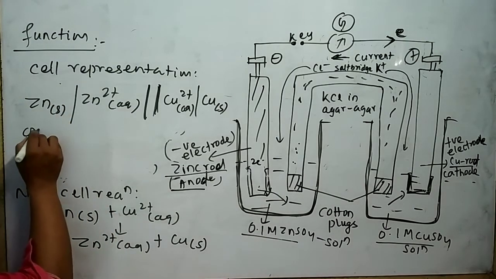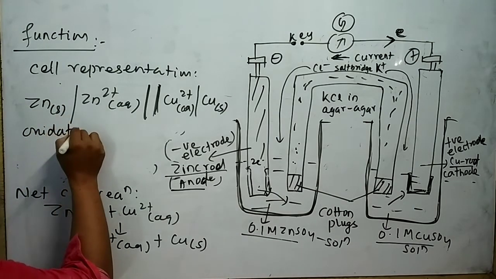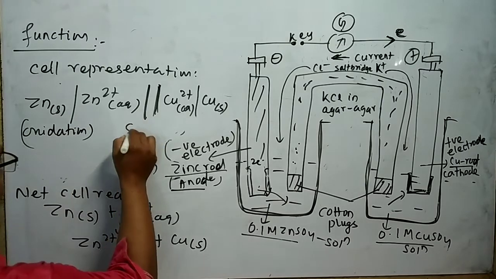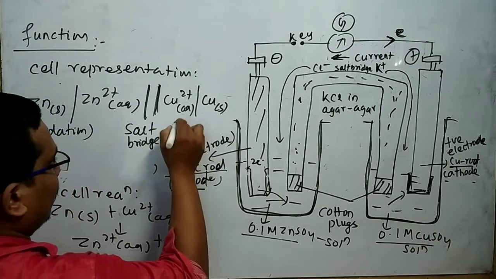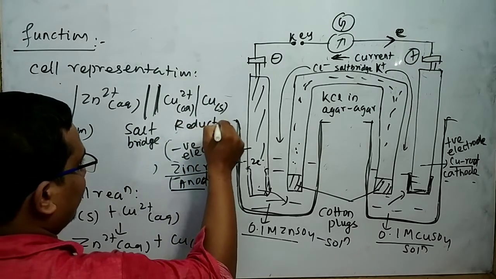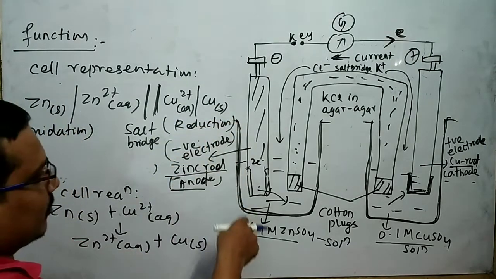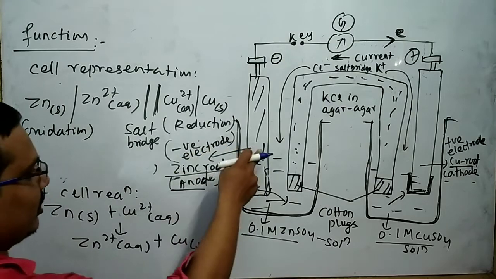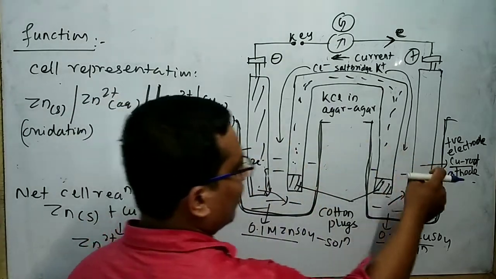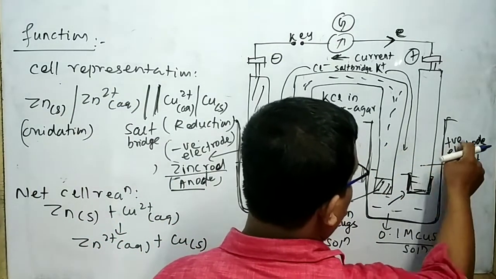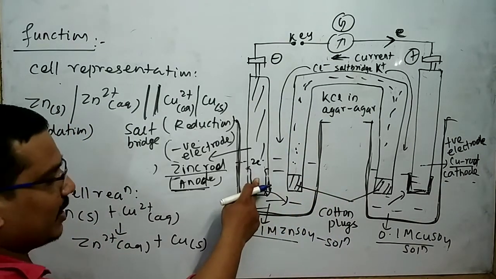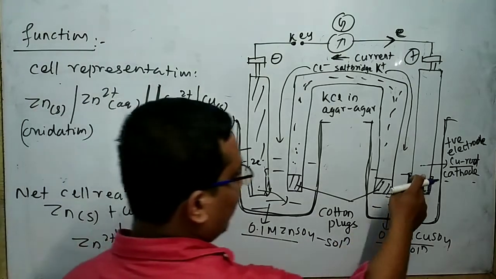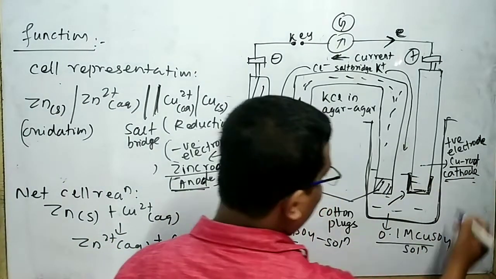Here I can write oxidation. This is your salt bridge. This is your reduction. Here electron density is more, so this is your negative electrode. Here electron density is less, so this is said to be the positive electrode. Here oxidation takes place, so this is your anode. Here reduction takes place, so this is your cathode.